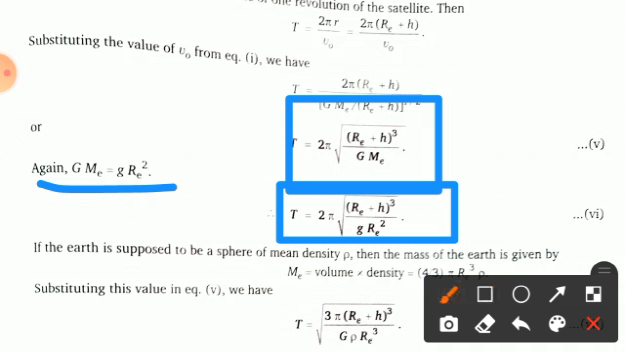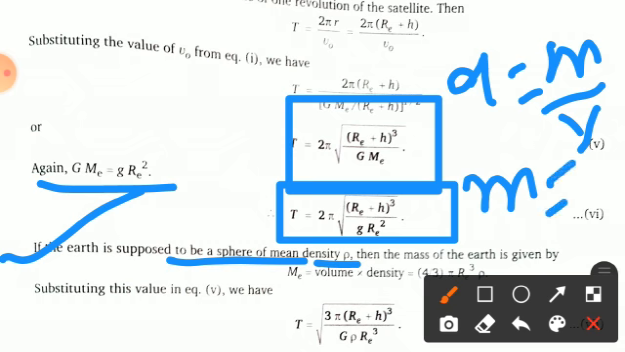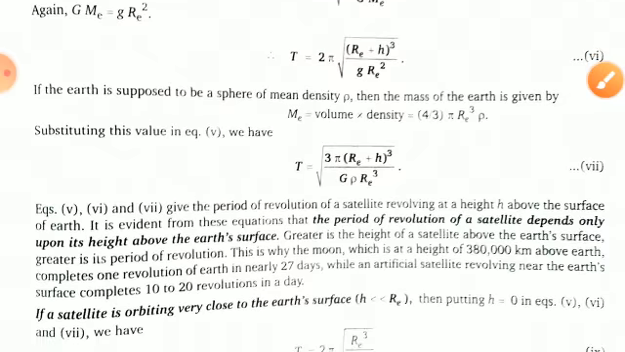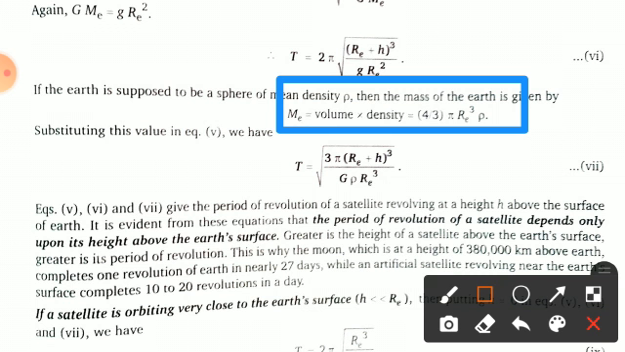Now there is an assumption: if Earth is supposed to be a sphere of mean density rho, then the mass of the Earth is given by, as you know very well, the relation density equals mass upon volume. So from this relation, mass is equal to density into volume. You also know the formula for the volume of a sphere, which is 4 upon 3 pi r cube. From that formula we write this expression and find the mass of the Earth, which is 4 upon 3 pi Re cube into rho, where rho is the mean density.